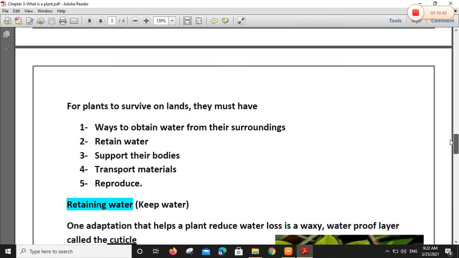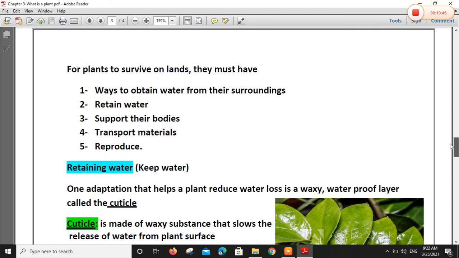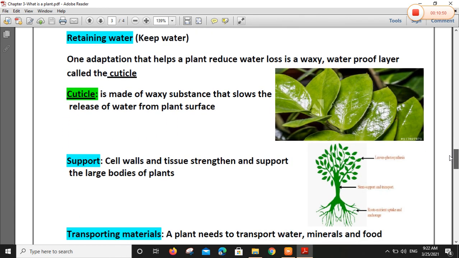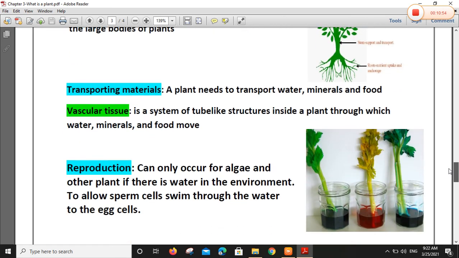In second lesson, we will speak about the vascular tissue or the system that transports material.